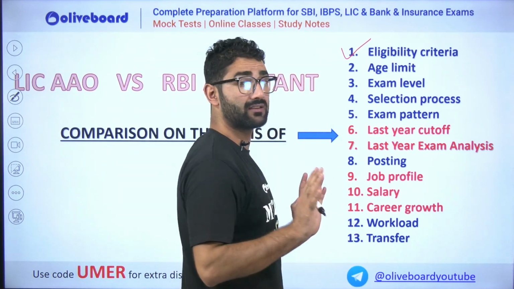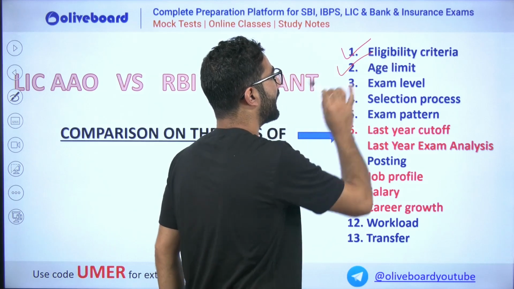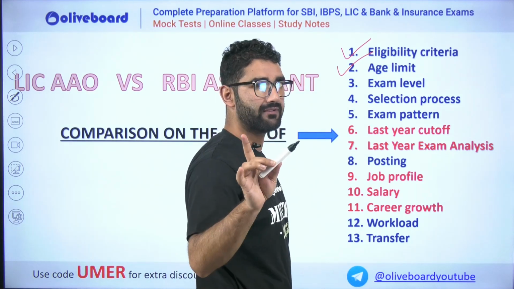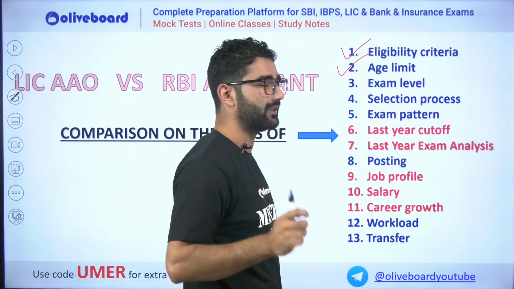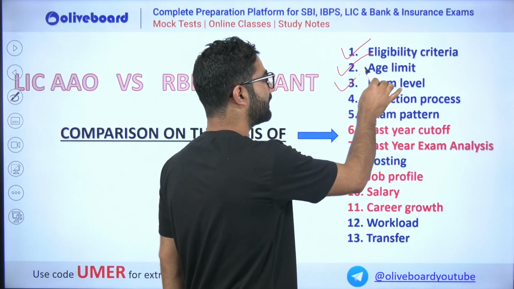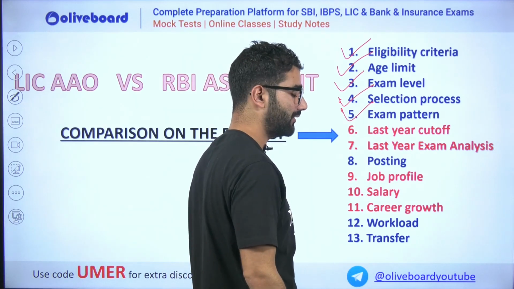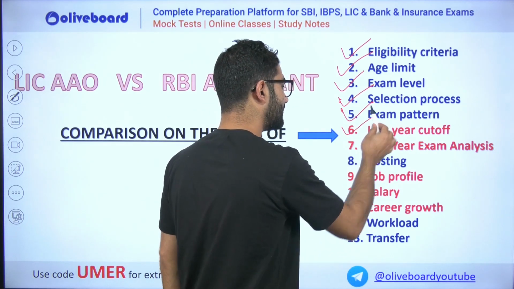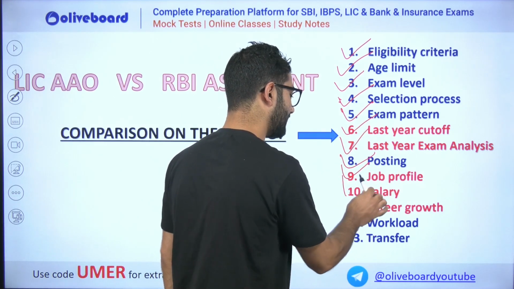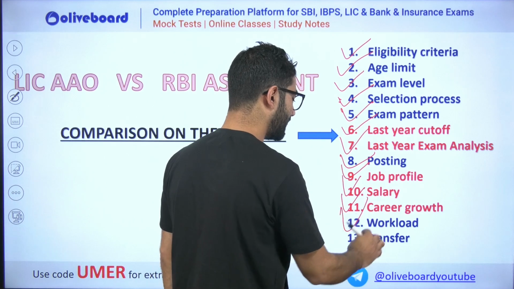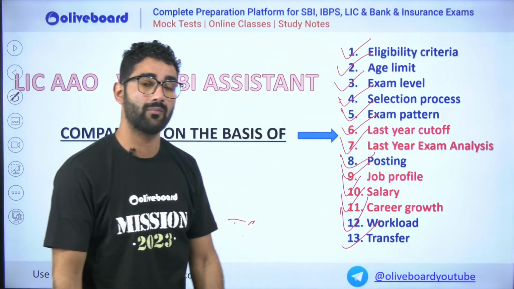Sometimes percentage also matters. Age is not the only factor for every exam; there are some exams that definitely ask for the graduation percentage. Age limit, exam level, selection process, exam pattern, we should have knowledge of everything. And last year cutoff, last year exam pattern, posting, job profile, salary, career growth, workload and transfer. These 13 points will be discussed one by one.